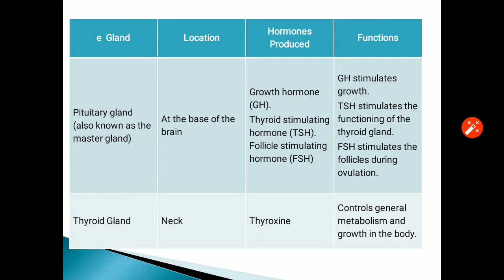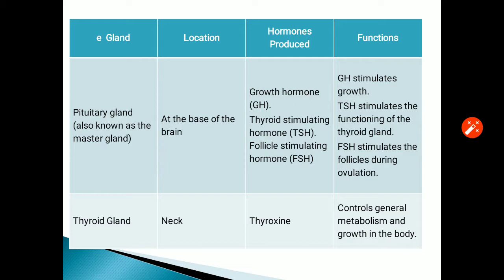Its location is it is found at the base of the brain, and it secretes a range of hormones, and three important hormones are growth hormone. It stimulates growth. Thyroid stimulating hormone, that is TSH. It stimulates the functioning of thyroid gland which is located in the neck part. And the follicle stimulating hormone, FSH. It stimulates the follicles during ovulation.